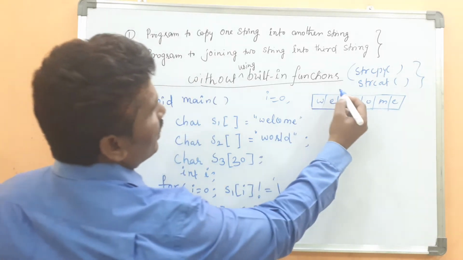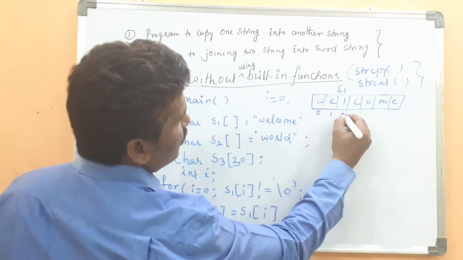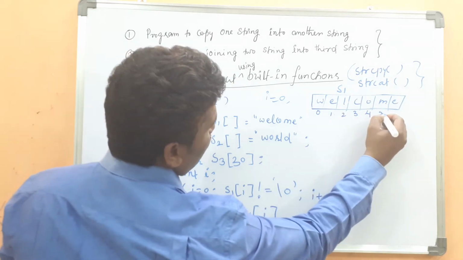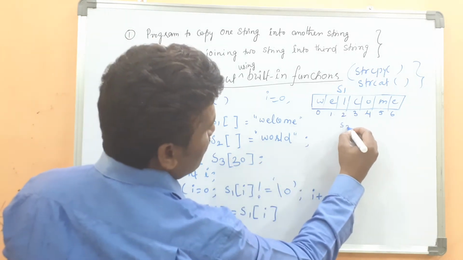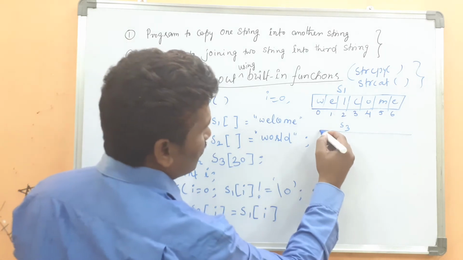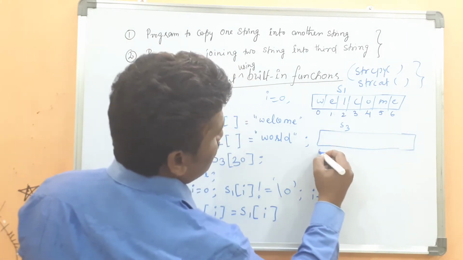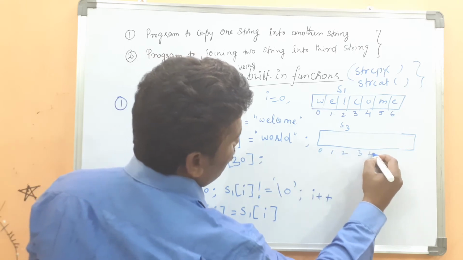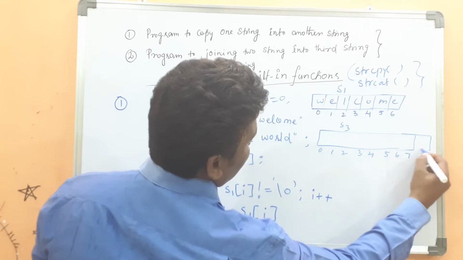Suppose this is s1, with indices 0, 1, 2, 3, 4, 5, 6. Then s3 is an empty string with 30 characters, indices 0, 1, 2, 3, 4, 5, 6, 7, 8 and so on.